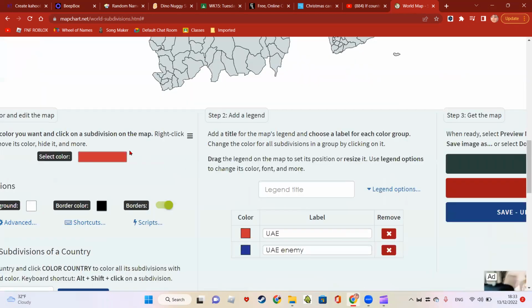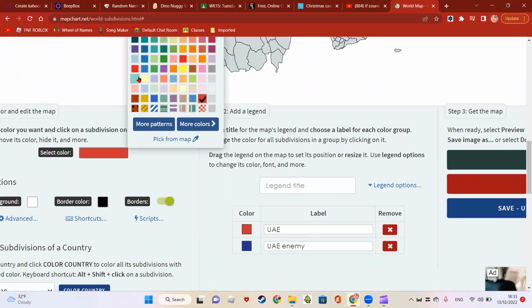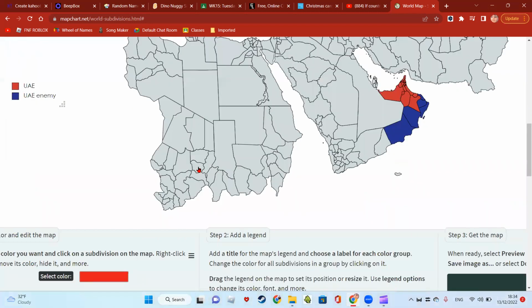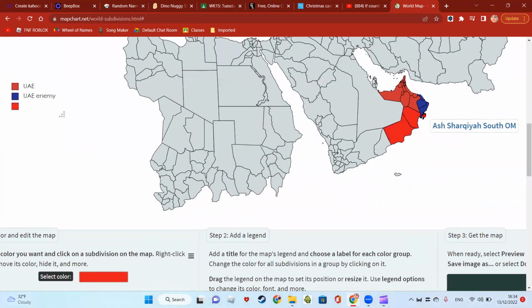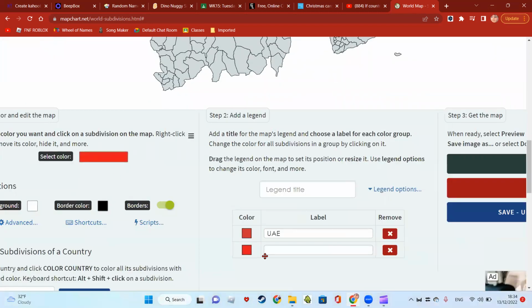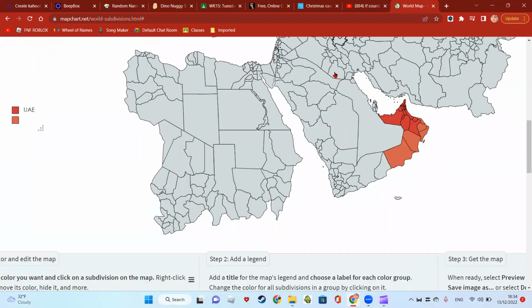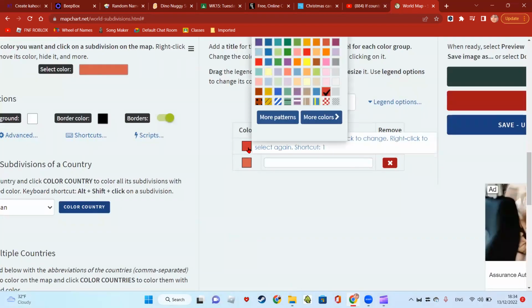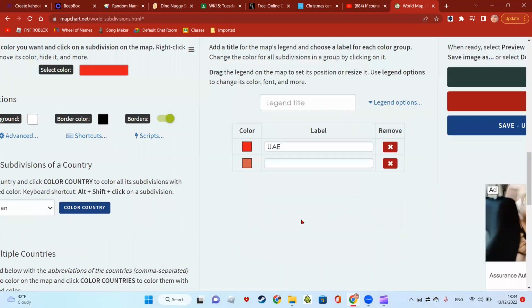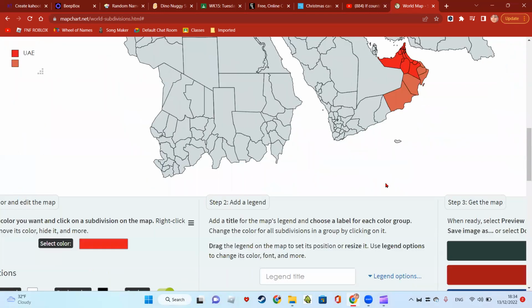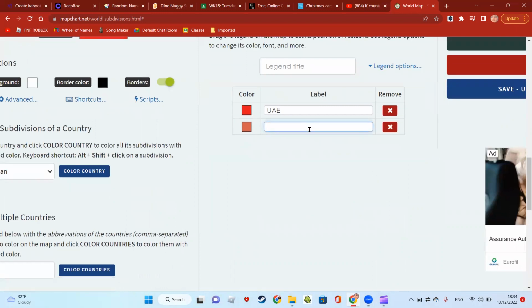So the UAE is going to claim all this land for themselves. I'm going to make a new color. It's going to be a lighter red, and we're just going to color the rest of Oman in it. So this lighter red is going to be their ally. Actually, I'm going to make that orange. I'm going to make it an even lighter red, so it's even more identifiable. Now it's even easier to tell. So this is going to be UAE allies.